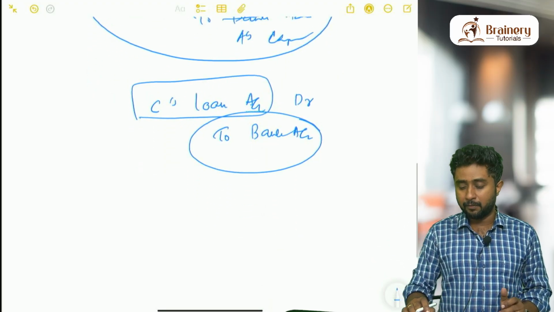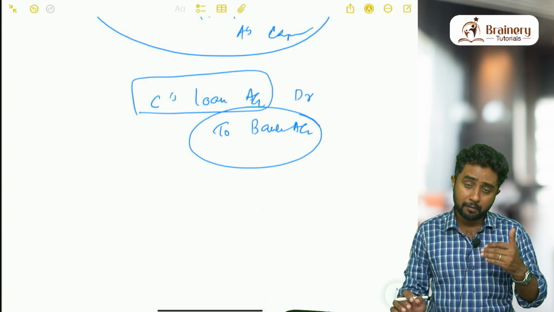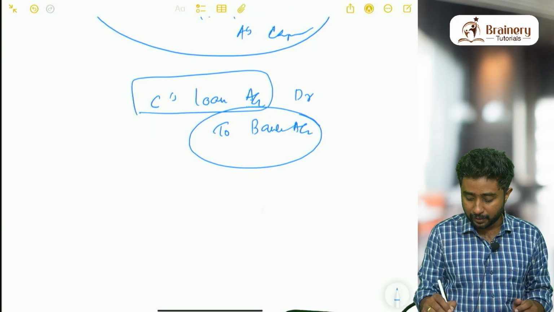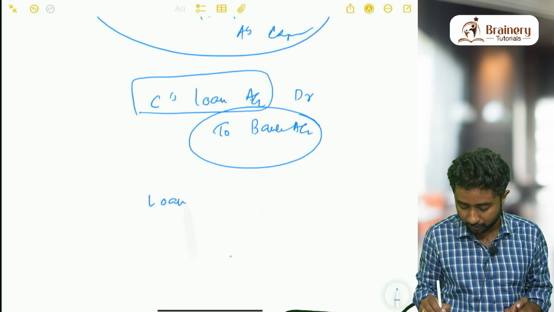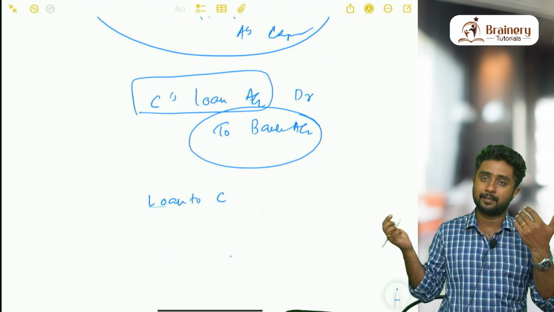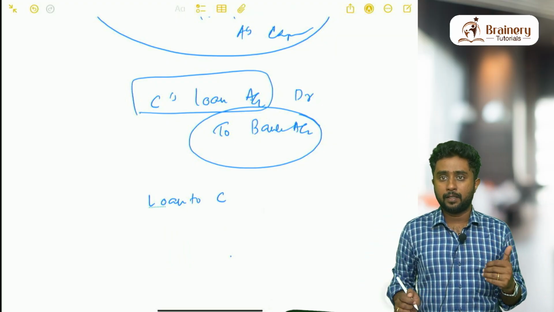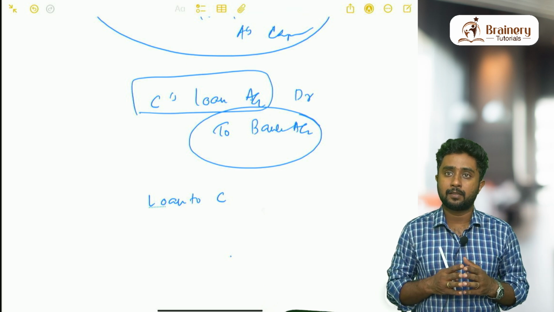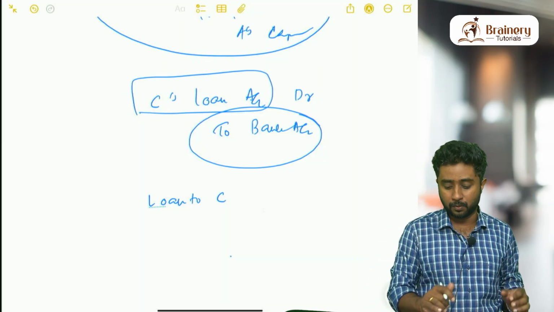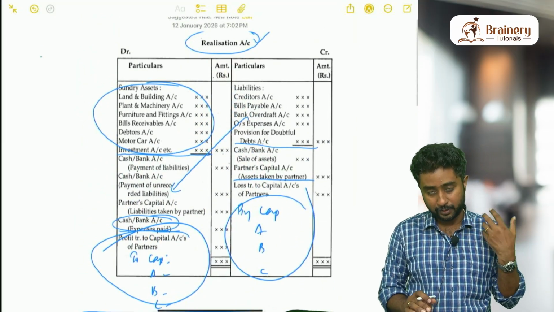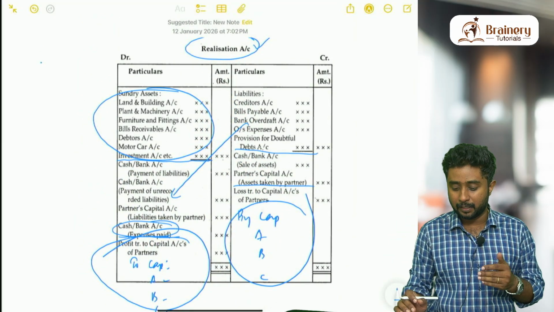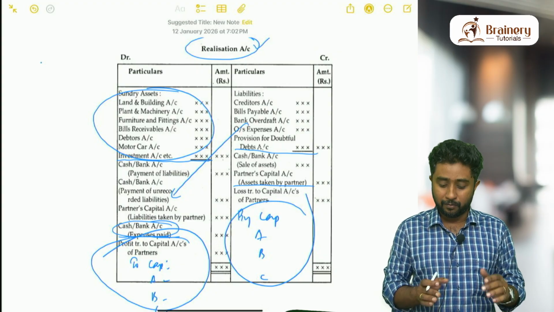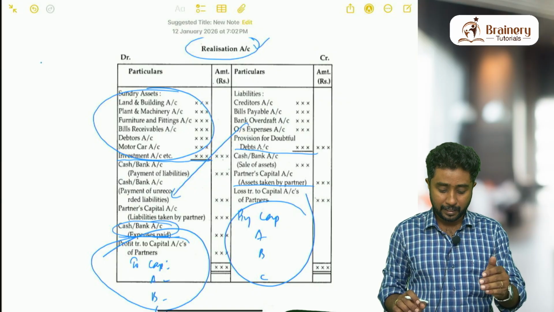Similarly, sometimes we may give loan to the partners. We may give loan to the partners means the firm will give loan to the partners. In that case, that loan is called loan to partner. So here just take C has taken a loan from us. Loan to C is obviously an asset, but it is not an amount that is shown under asset when we are transferring. You have to exclude this loan to C while transferring the asset. That is why I kept it for the end.